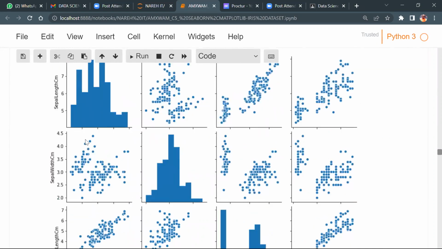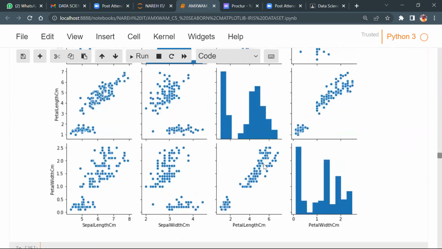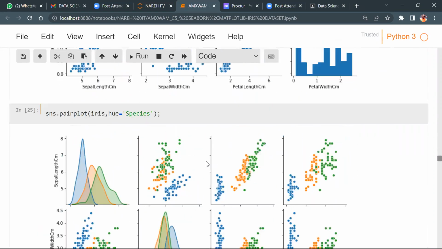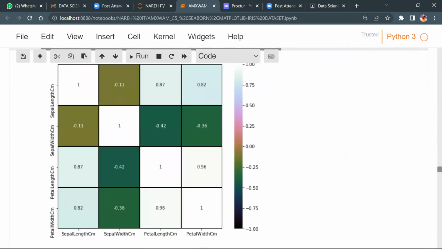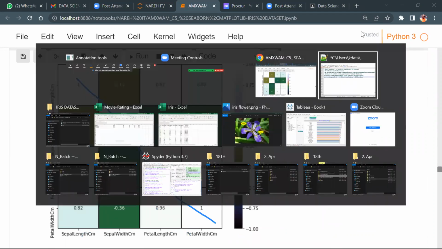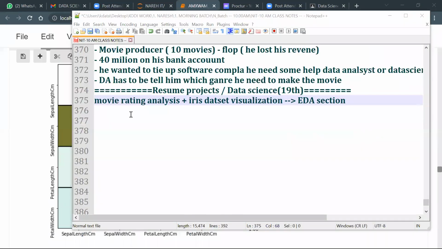What is a pair plot? So the same plot we're going to understand, guys. And do you know what a heat map is? I was talking about heat map. Did you see the diagonal over here? I hope you remember I was talking about this concept last week.